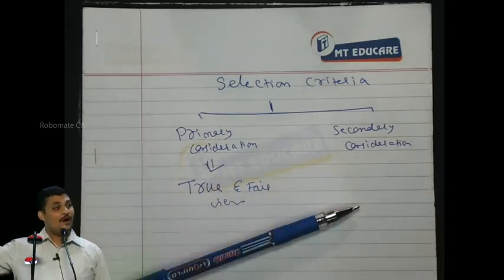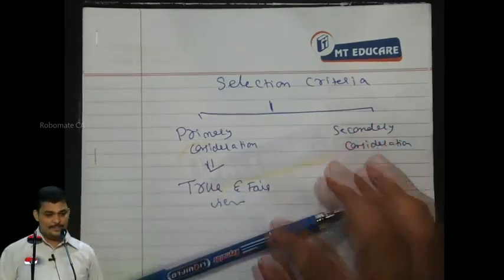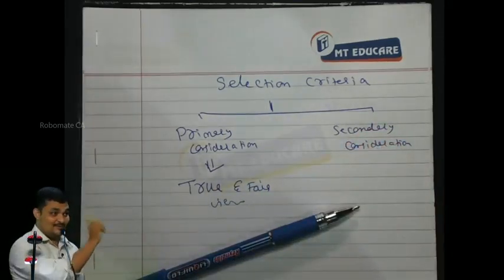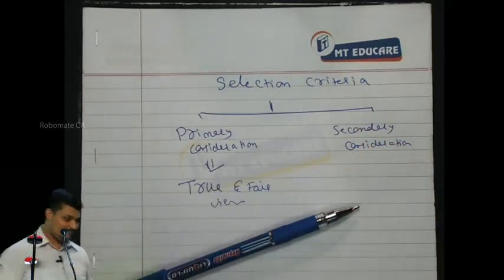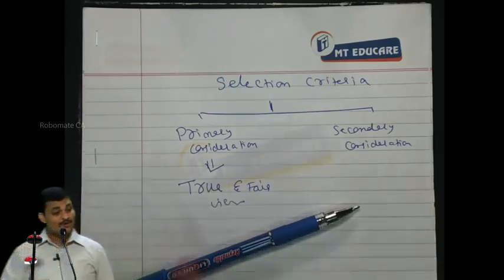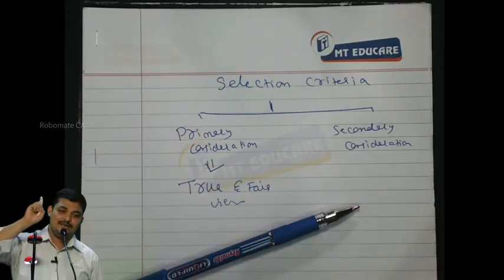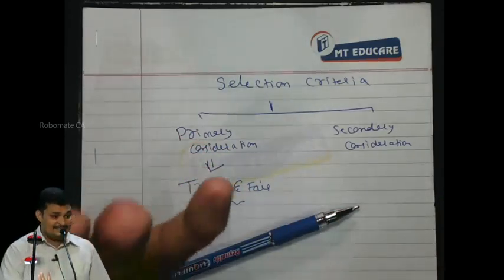So if all the 5 are true and fair, all 5 can't be accepted. You should follow the ethics, the business culture, the accounting culture. You should follow only one accounting policy.